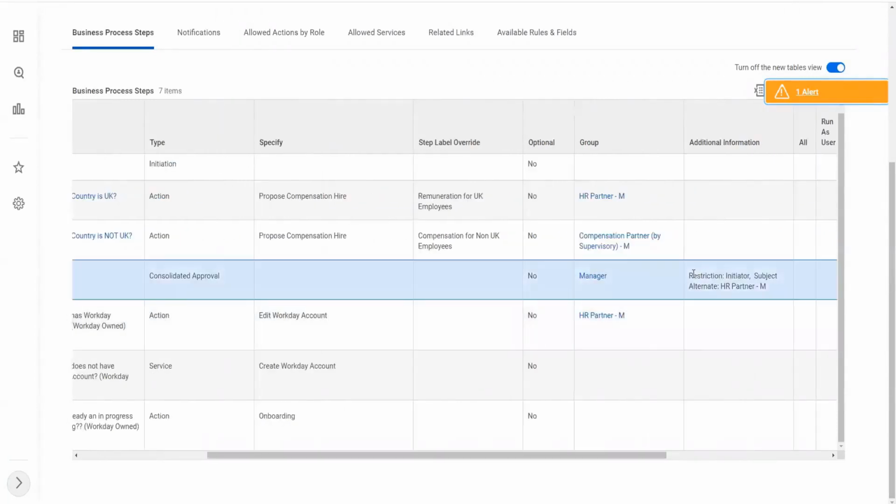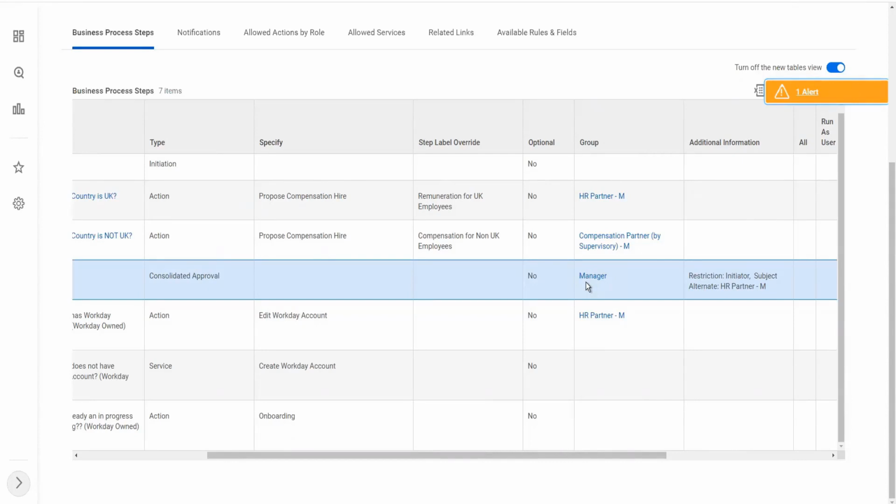Yes, you see, it is mentioned here as well. The restriction is initiator or the subject and the alternate is HR partner M. So if for some reason the manager is restricted because they are the initiator or they are the subject, then automatically the HR partner M will be assigned this particular task, that is consolidated approval.